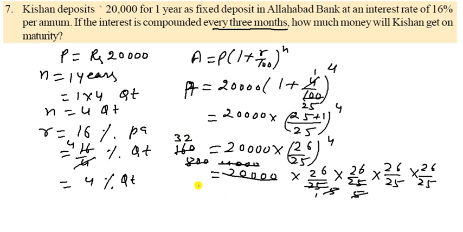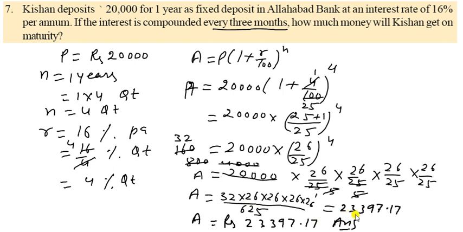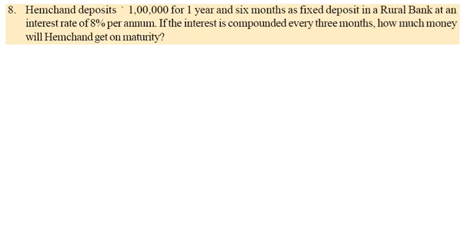So what will happen in this? Your amount will be equal to 32 into 26 into 26 into 26 into 26, divided by how many 26? 1 2 3 4 and 5, and here is 25 and 25, that is 625. Now calculate. The answer is 23397.17, and the amount is rupees 23397.17. That is your correct answer.